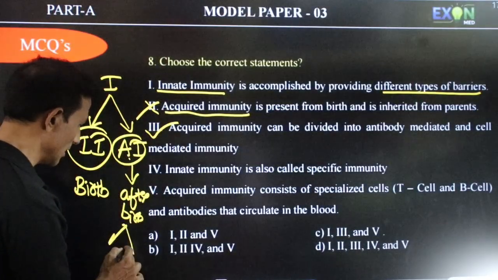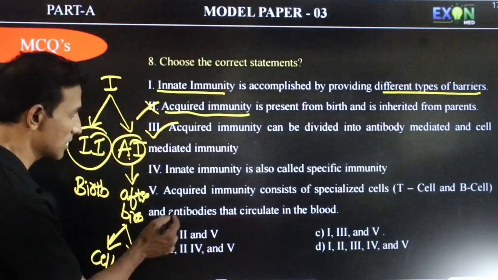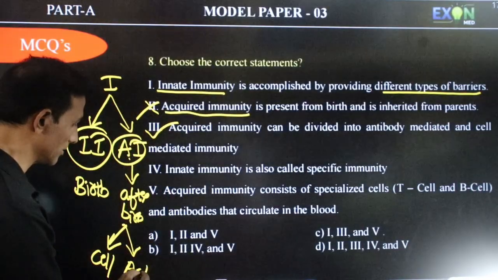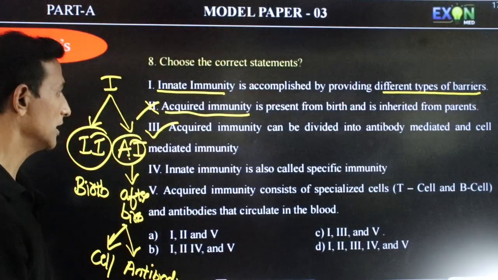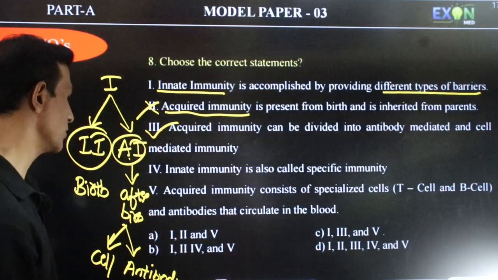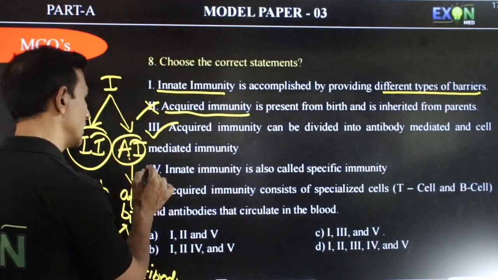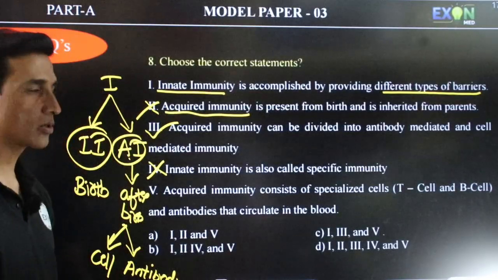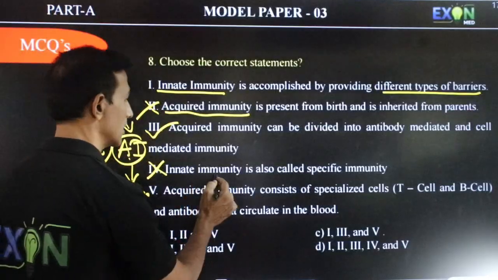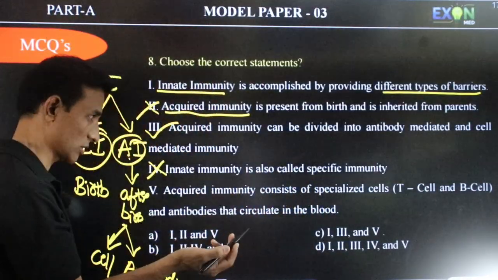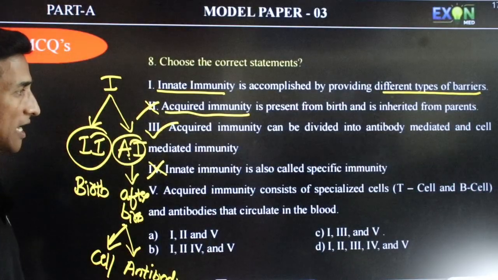Acquired immunity either gives immunity by producing cells or by producing antibodies. So this is correct. Fourth one, innate immunity is also called specific immunity. Innate immunity is by birth, so it is not specific. It is a wide type of immunity, which means it gives immunity against a wide range of pathogens. So not specific.